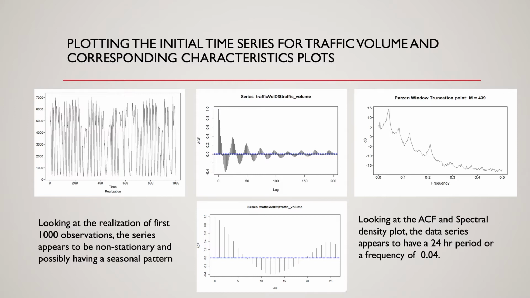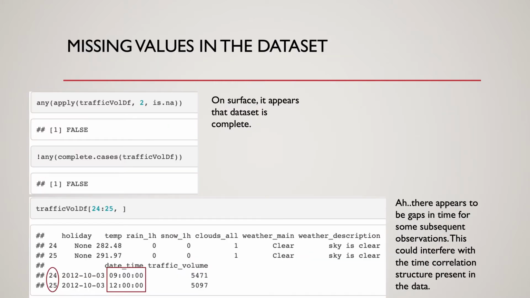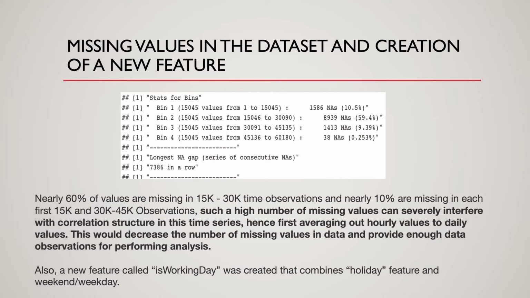on Tuesday. Now looking at the quality of the dataset, on surface the dataset appears to be complete as can be seen from the outputs of complete cases and is-any functions, but a closer look reveals that there are time gaps present between some subsequent observations. Further investigations revealed that around 60% of the observations between observation number 15,000 and 30,000 are missing.